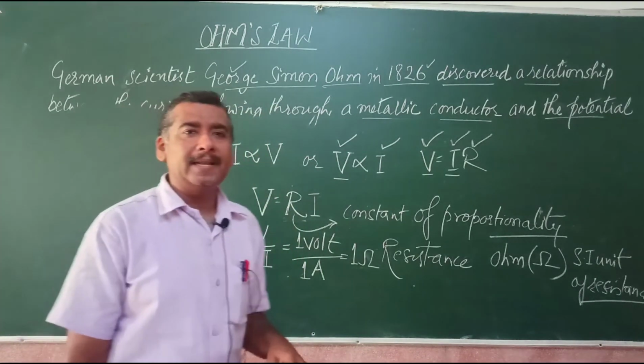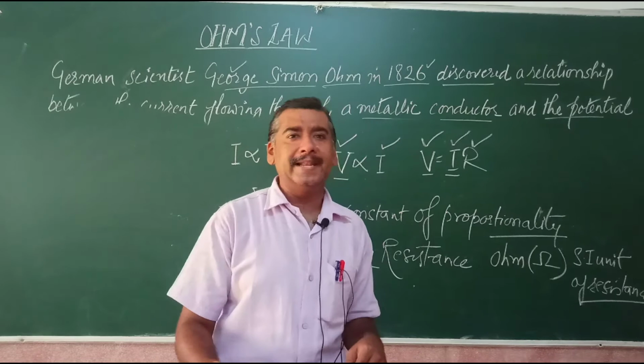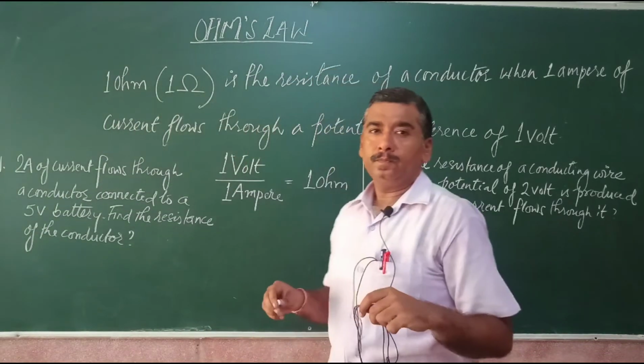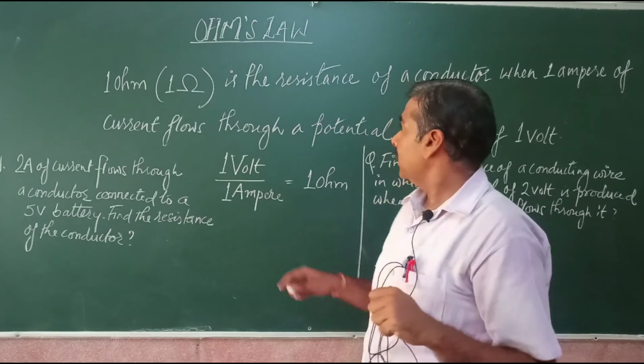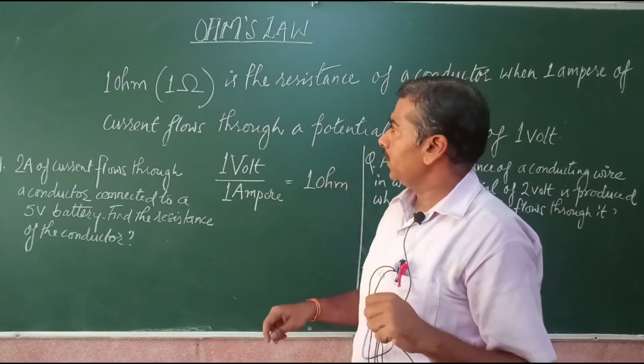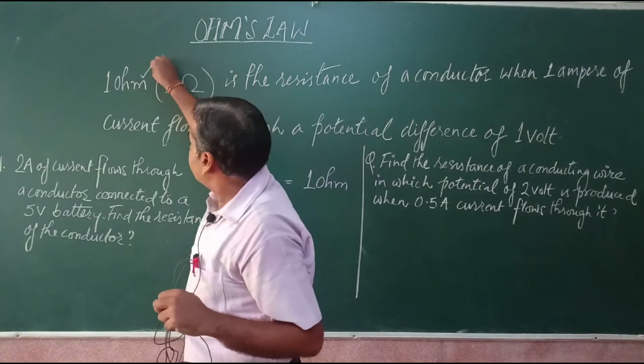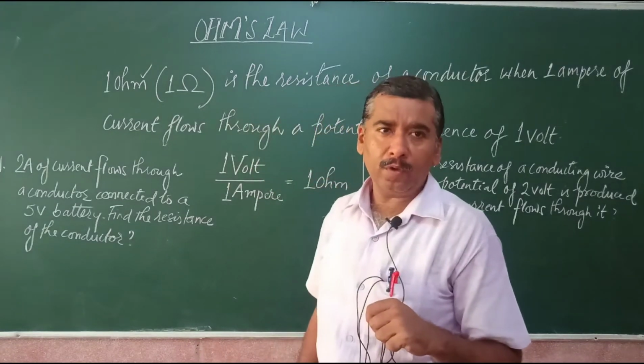Now what do you mean by resistance? We are going to discuss in the next. Students, now we know what resistance is, right? Now the SI unit of resistance is known as ohms. Now how would we define 1 ohm of resistance?